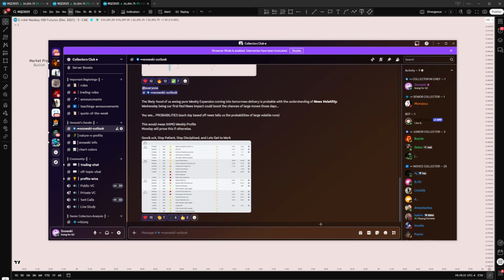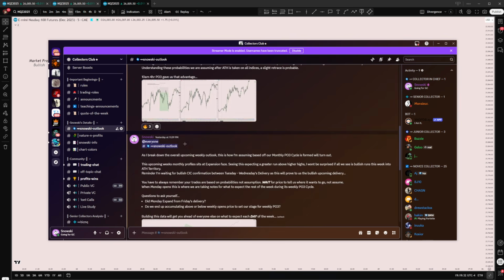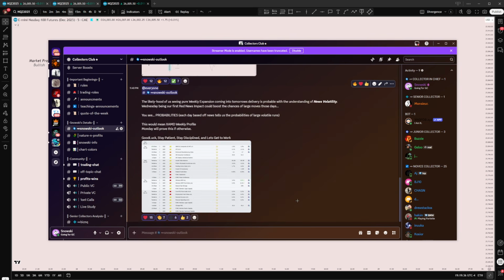Now, this is something I'm going to break down heavily in my Discord server, but what I want you to see here is trading's about probabilities. I spoke it right here. This would mean XAMD weekly profile, which is what? Yesterday, last night, I stated this before it happened, which now I already know what the rest of the week's going to do, right? Why did I assume this?